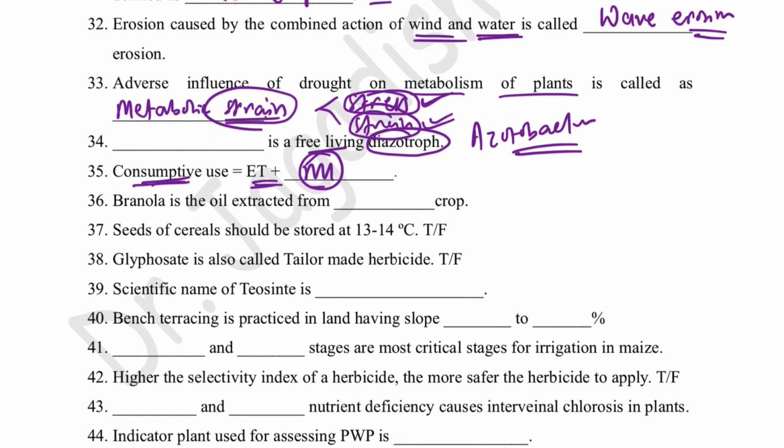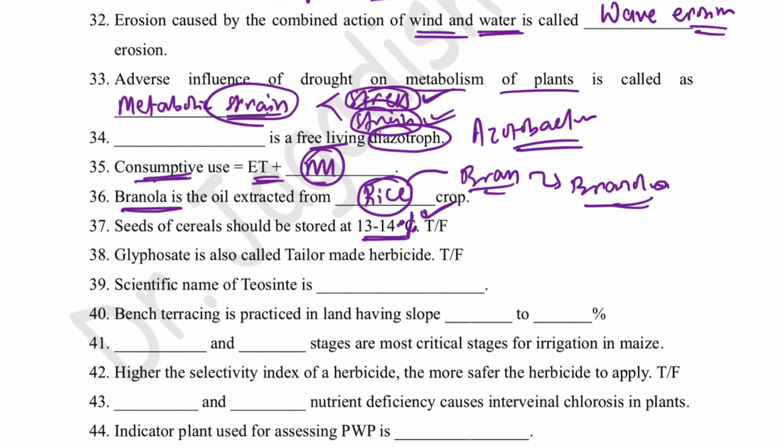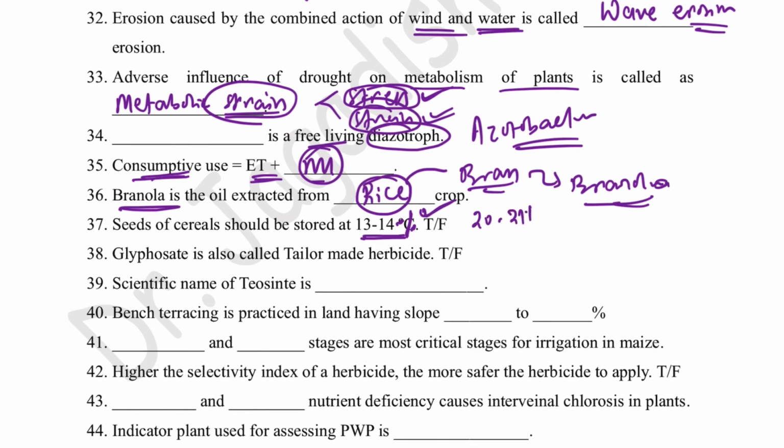Then branola is the oil extracted from dash crop. Branola is the oil extracted from the rice crop. From rice bran, whatever oil is prepared is called branola. When the moisture percentage in the grain is 13 to 14%, then it should be stored, and when the moisture percentage is 20 to 21%, then it should be harvested.